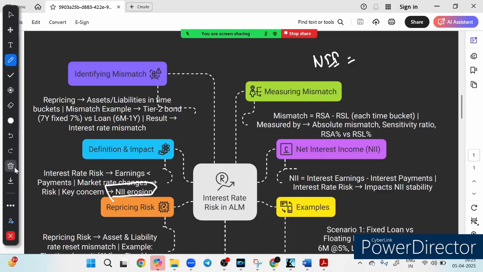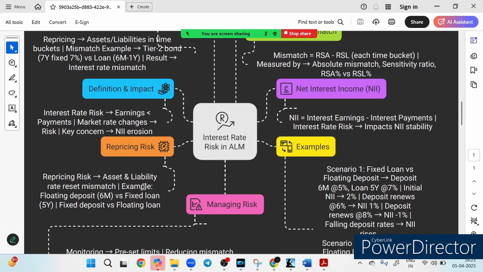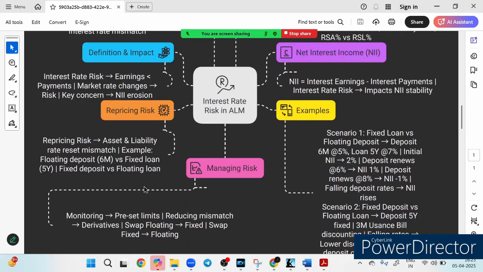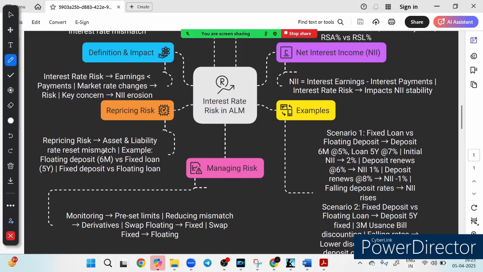Now one more thing is very important here, that is called repricing risk. Basically, when assets and liabilities reprice at different times, it causes earning instability. For example, suppose there is a floating deposit of 6 months versus a fixed loan of 5 years. If the deposit rate increases but the loan rate remains fixed, the bank's profit takes a hit.